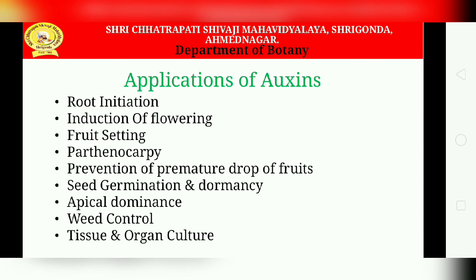The applications of auxin are root initiation, induction of flowering, fruit setting, parthenocarpy, prevention of premature drop of fruits, seed germination and dormancy, apical dominance, weed control, and tissue and organ culture. These are the applications of auxins.